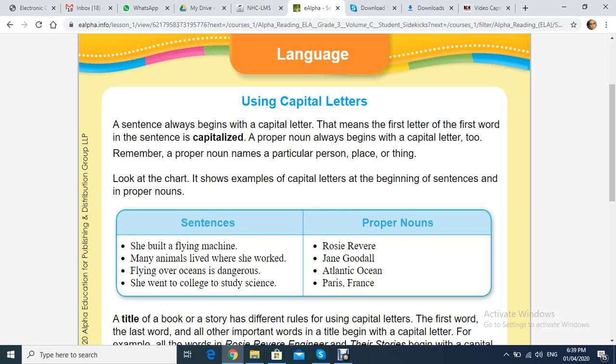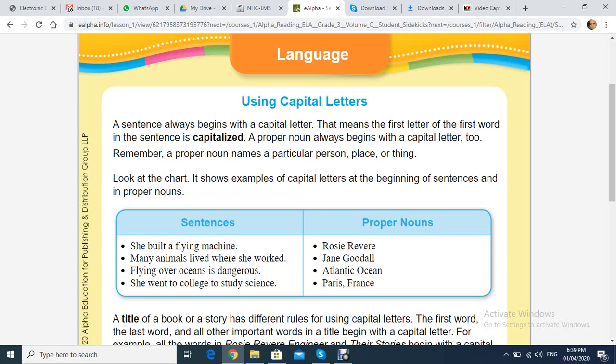Number three, flying over oceans is dangerous. The F of the word flying, the first letter of the first word in the sentence, must be capital. She went to college to study science. The S of the pronoun she must be capital.